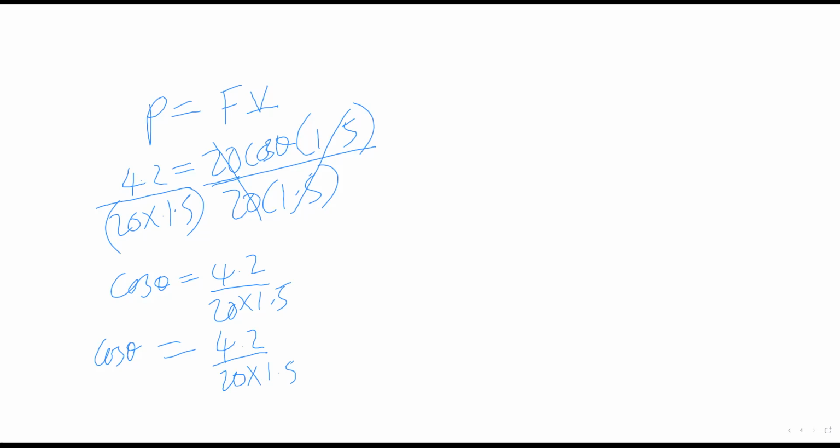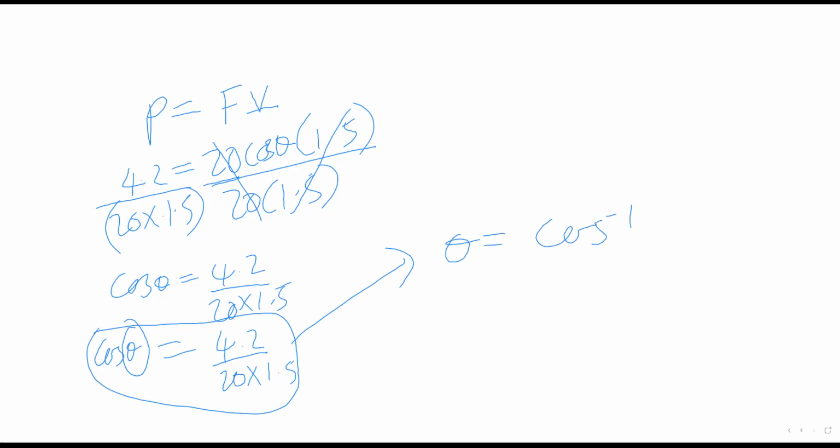Then after we do that, the next thing that we have to do is to find an angle, which is theta. So to find an angle, we are now going to say theta is equal to cos inverse, then 4.2 dividing 20 times 1.5.